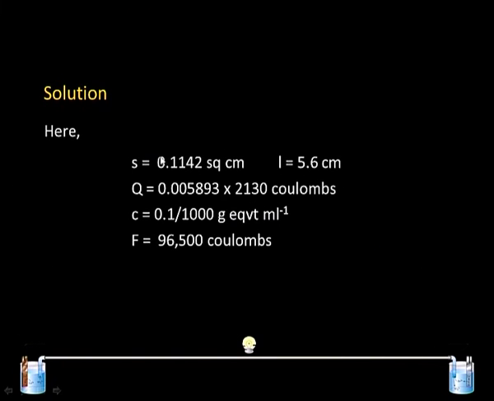Area is 0.1142 square centimeter and length is 5.6 centimeter. Q, the charge, can be determined as the current into the time. C is the concentration in gram equivalent, and F is the Faraday, 96500 coulomb.